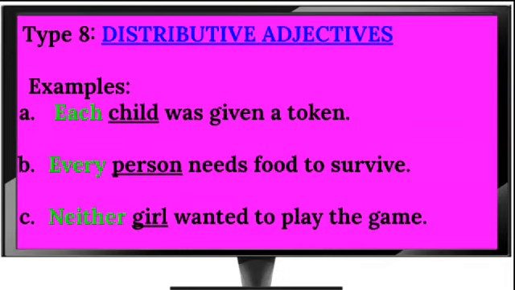Each child was given a token. Every person needs food to survive. And neither girl wanted to play the game. Obviously, neither girl wanted to play the game. So these are examples of distributive adjectives.